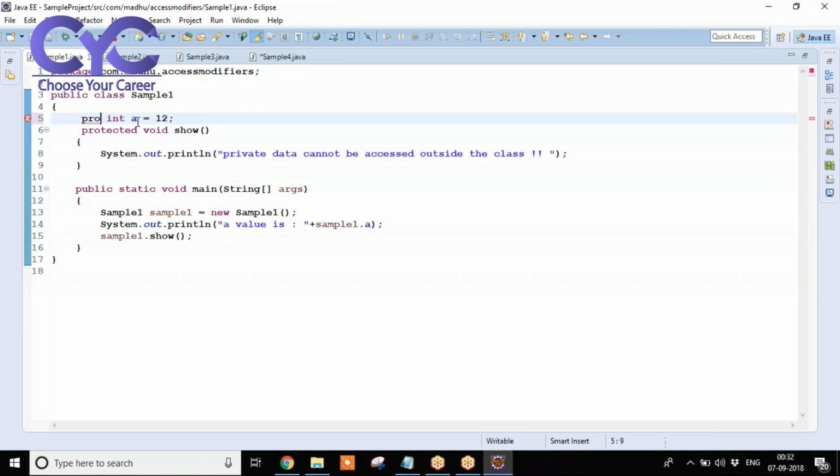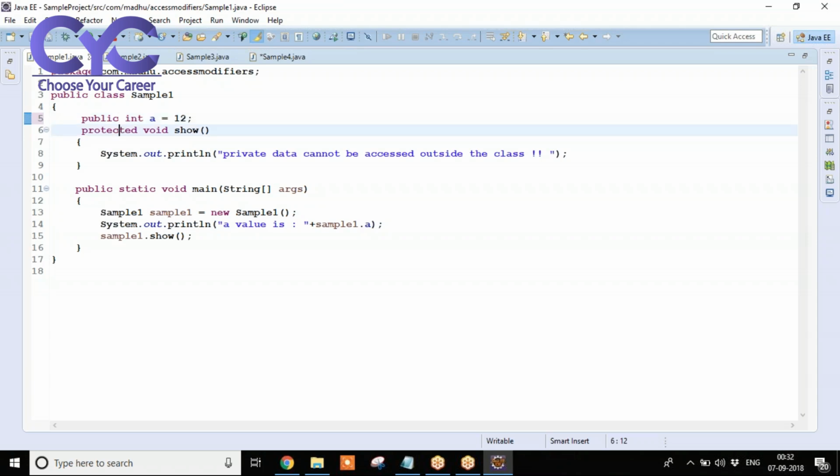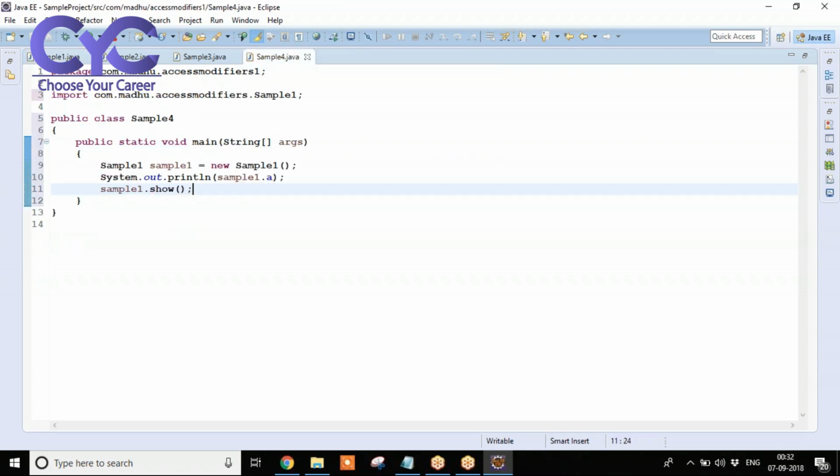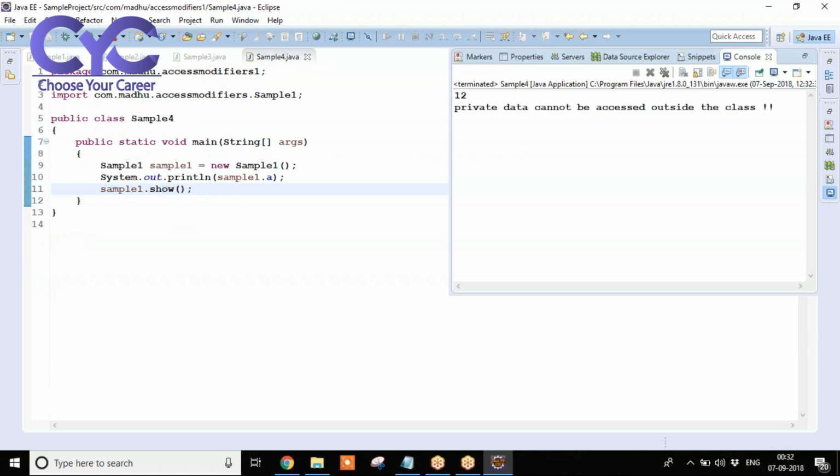Here I am increasing the scope from private to default, default to protected, protected to public. Did you observe those things? Private is within the same class, default is within the class and outside the class, but only within the same package. Protected is within the package and outside the package, but compulsory we must use inheritance. Without any restrictions, if you want to access, just give public modifier. Save it. It is going to access everywhere. This is about public modifier.